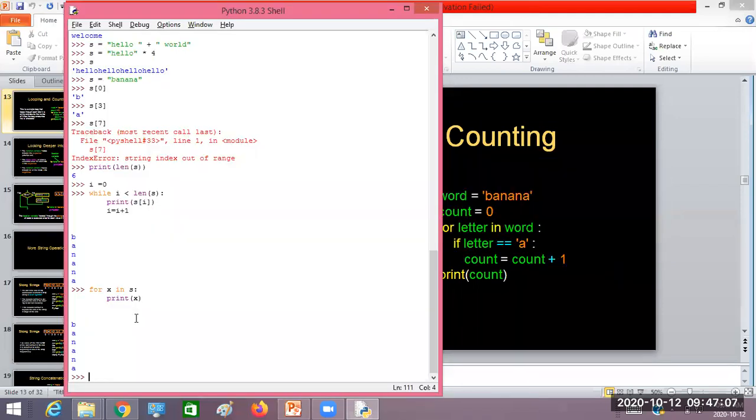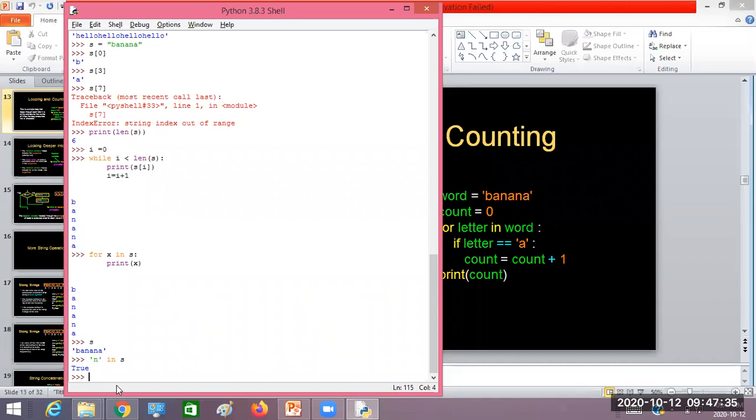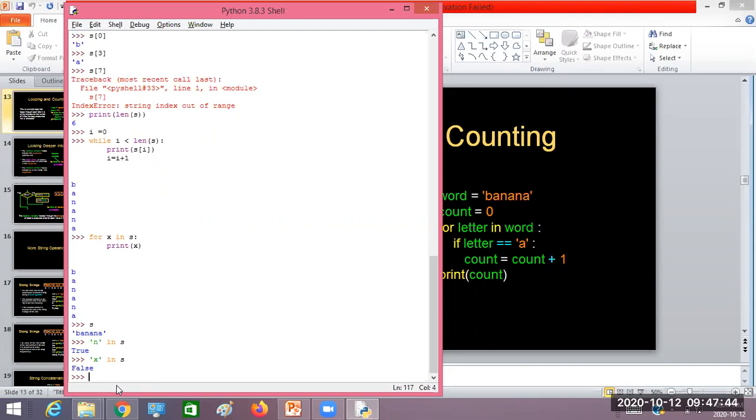Then, like you already know about the in operator and not in operator, those two operators you can again use on strings. For example, now I have s as banana. I want to know whether some character is in this string or not. For example, I want to check whether n is in the string or not. So I can write a single quote n in s. Now it is going to give true because n is available in s. Likewise, I'll write x in s. Now it is going to give false. If the character is in the string, it gives true; if not, it gives false.